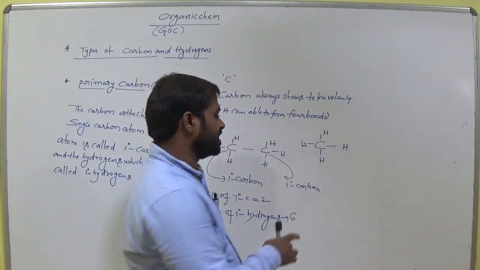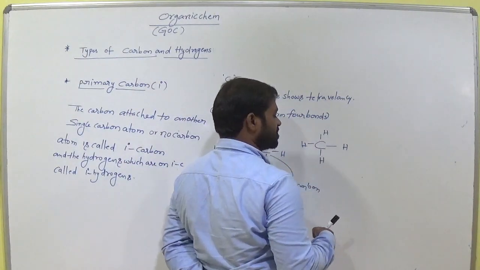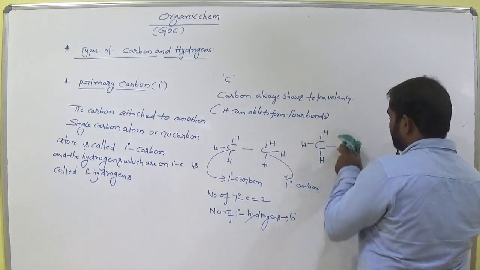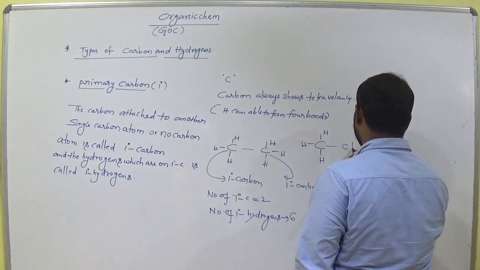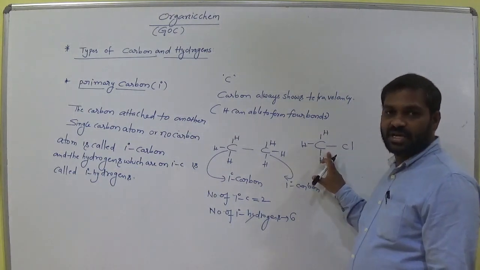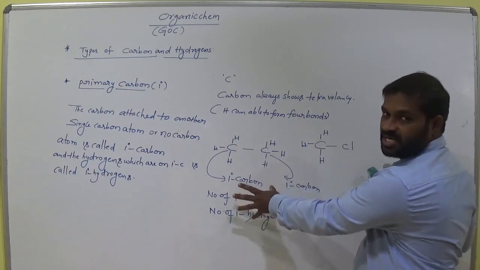Here this carbon is not bonded with any other carbon, so we consider this also as primary carbon. Remember this. Or if some other group is there, suppose Cl, chlorine, it is also considered primary carbon. Remember this. You should remember this mostly.